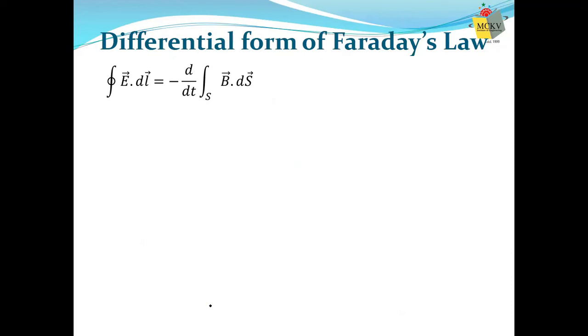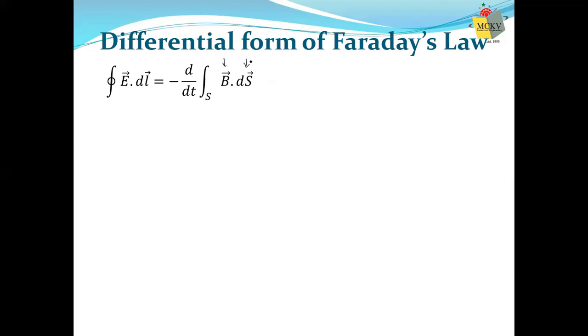Now, what we observe here is that on the right side, d/dt is operating on this whole thing. This whole thing is actually the flux. And we know flux can be changed by two processes. Either the magnetic field itself can be changed. If the magnetic field is changed, flux is changed. Because how is flux defined? The number of lines of induction passing through an area where the area is held perpendicular to the lines. Number of lines depends on B. So you can change B, flux will be changed. In fact, you can change the area ds, then also flux will change. So flux can be changed in two ways, by changing B or changing ds.